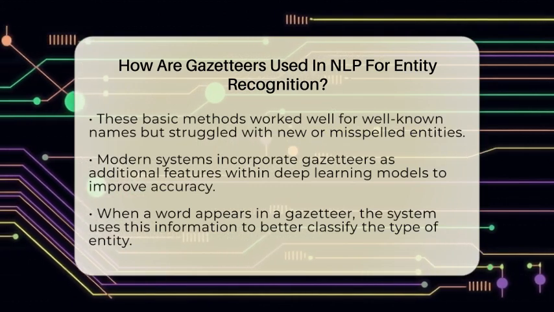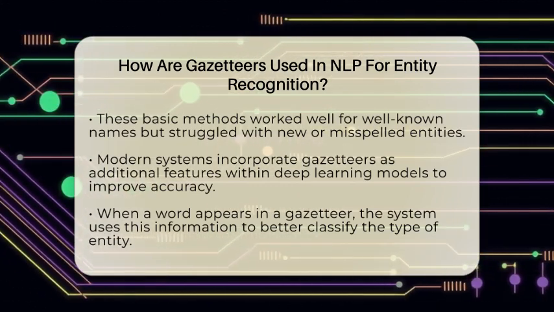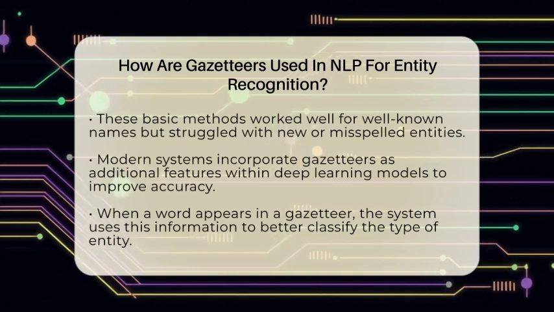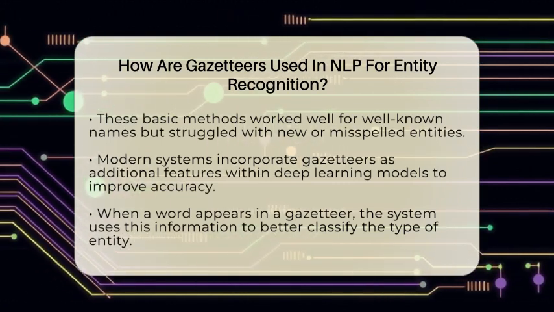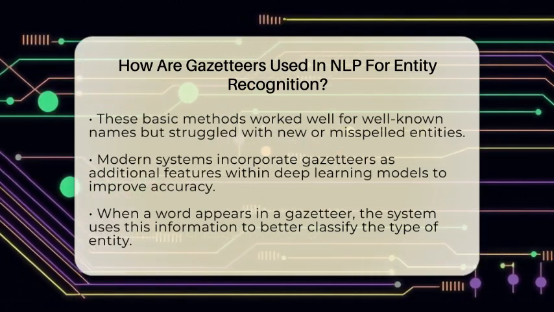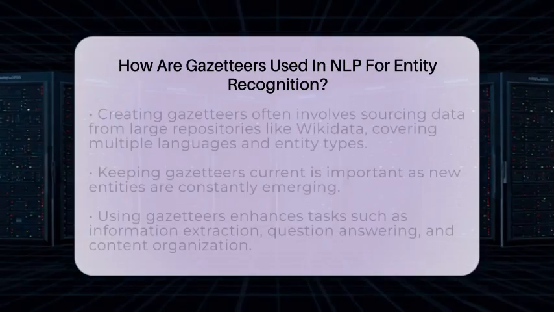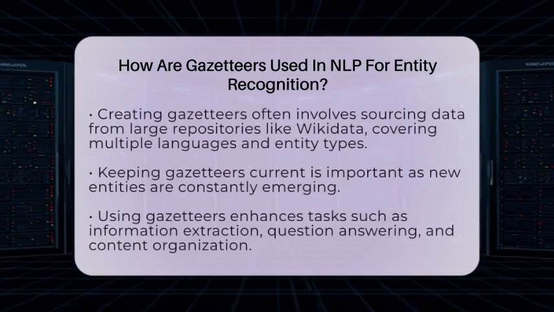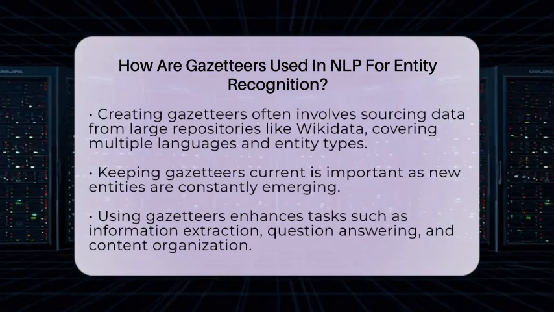Modern systems, especially those based on deep learning, use gazetteers differently. Instead of just matching words, they include information from gazetteers as extra features. For example, if a word appears in a gazetteer, the system notes that and uses it to help decide what kind of entity it is. This helps the model learn better patterns and recognize entities more accurately.